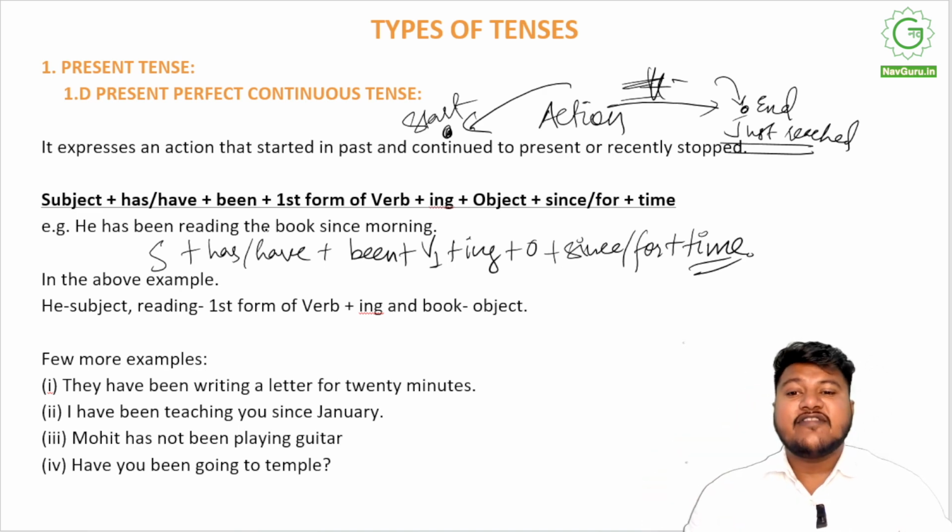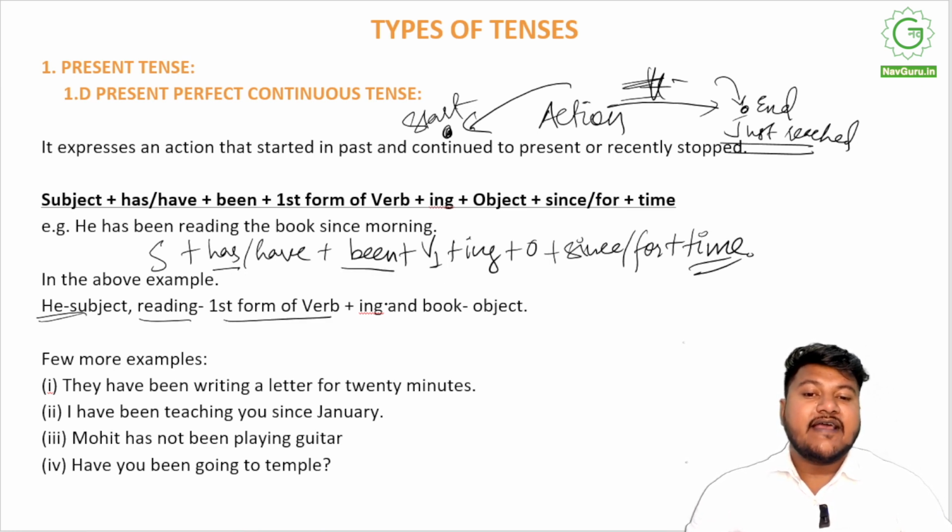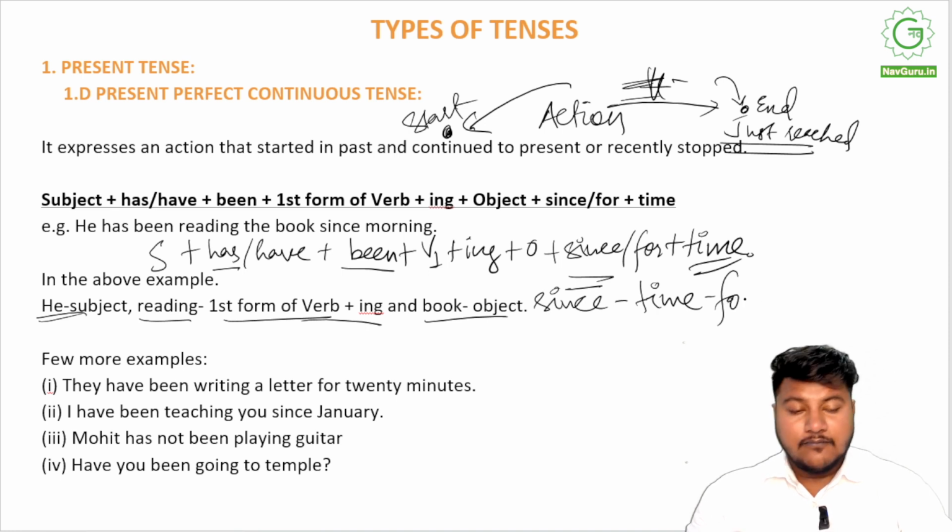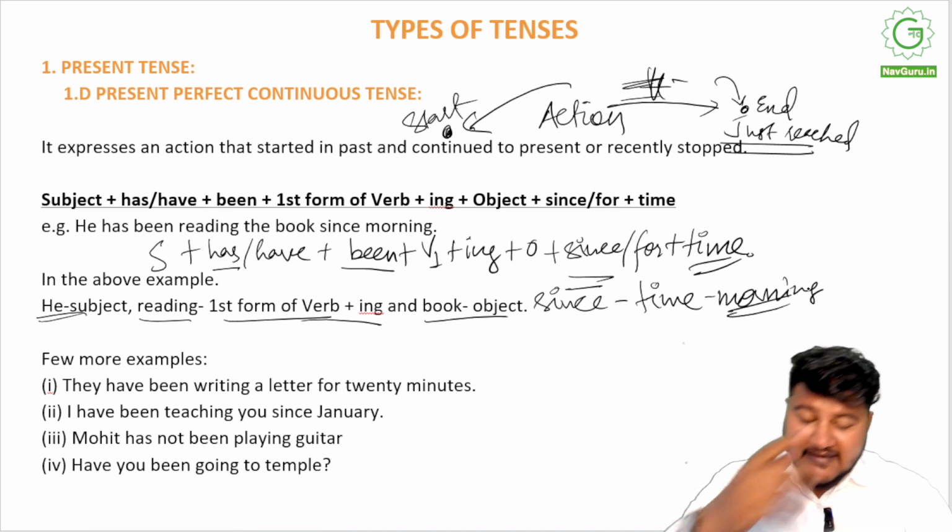And if you look at the above example, he has been reading the book since morning. He is the subject, has been reading, first form of verb plus ing. The book is the object, and since we use it, since, right, and time. So time is denoted here by morning, all right. So this is how present perfect continuous tense works.